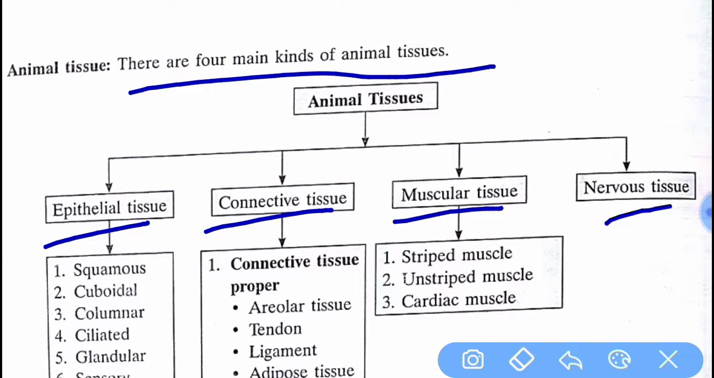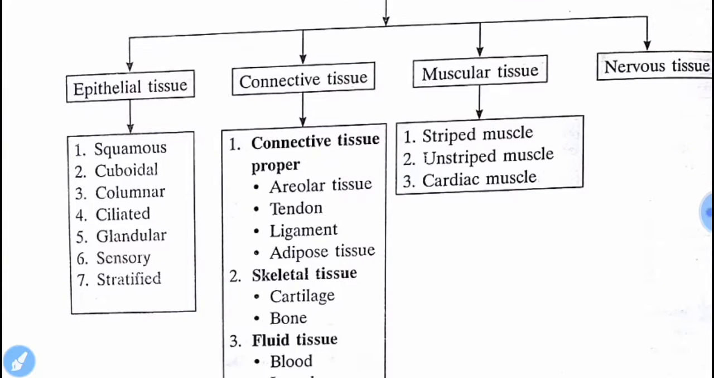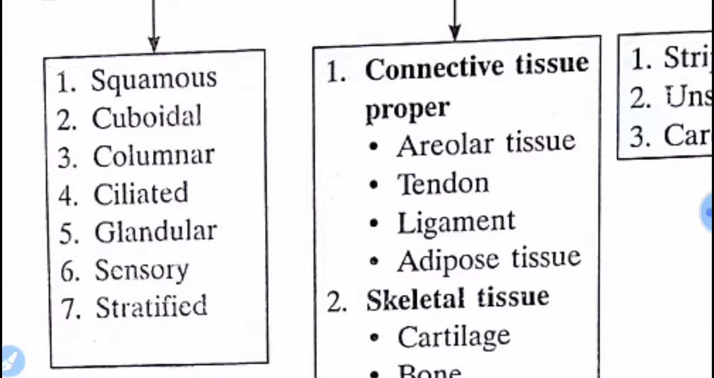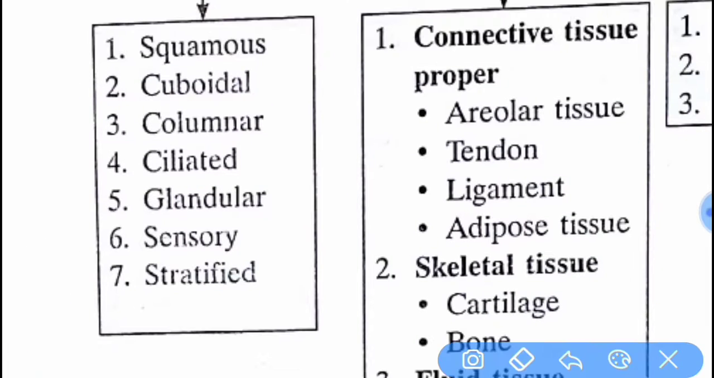I hope you understand from their names why we call them epithelial, connective, muscular, and nervous. So first we talk about epithelial tissues. Epithelial tissue is of seven types, as you can see. The first one is squamous. We will read about them in detail.